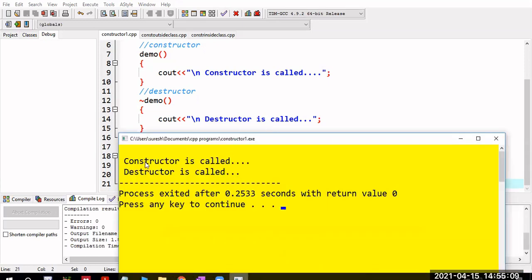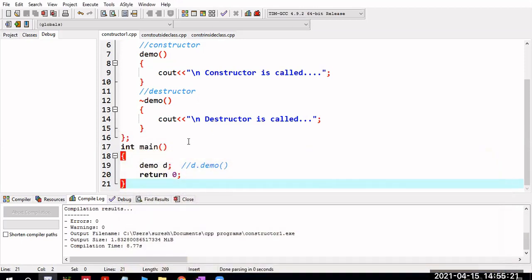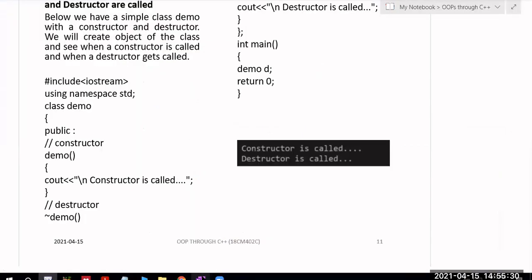So whenever the object is created, automatically this constructor will be called. And whenever the program goes out of scope, or whenever the object goes out of scope, then this destructor will be called. Got it? All of you got it, right? Hello? Yes, sir.